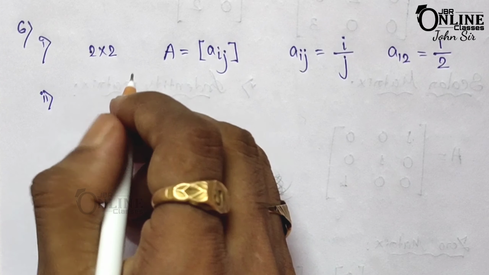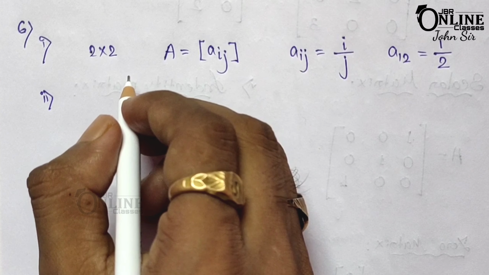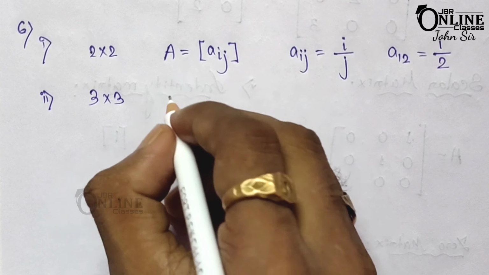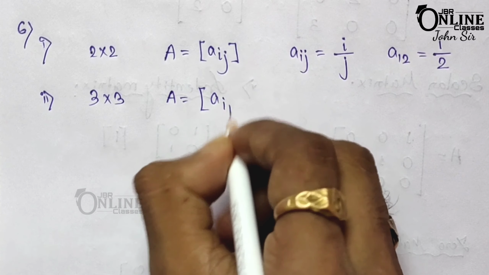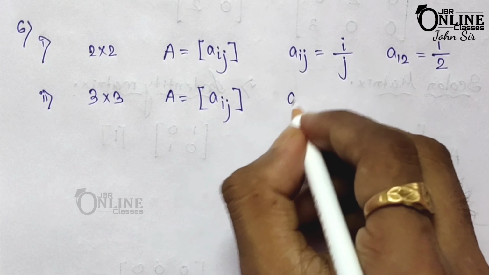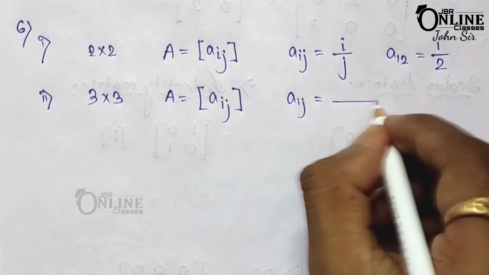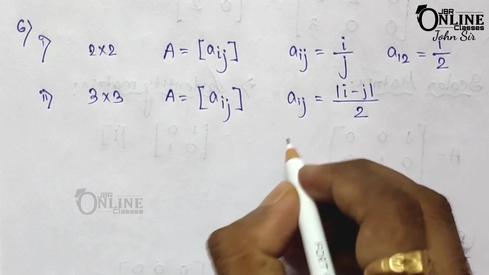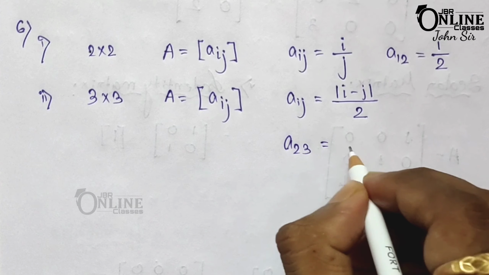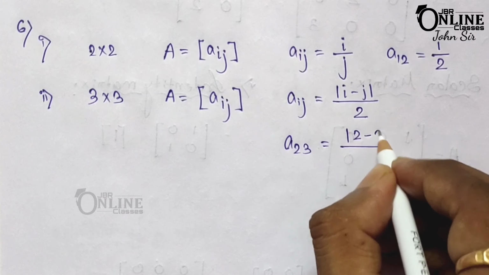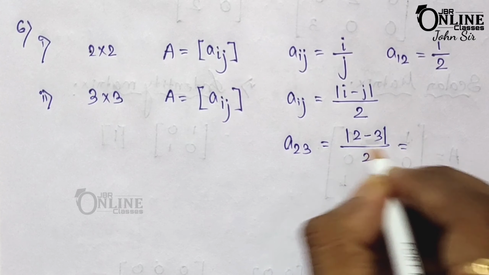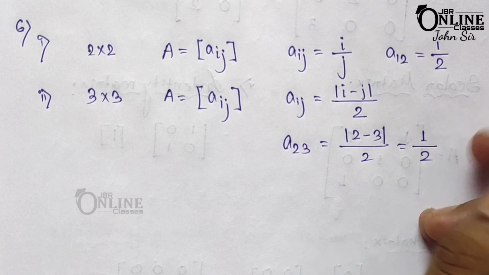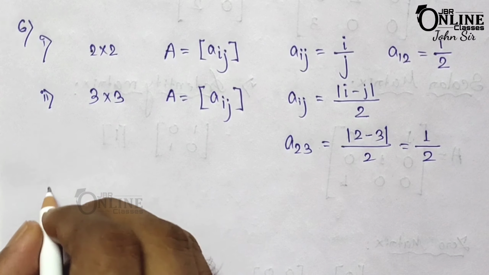Now the next one, write the element A23 of a 3 cross 3 matrix. So here 3 cross 3 matrix, again A equal to Aij, and here the relation is Aij equal to mod of i minus j divided by 2, and you have to find out A23, that means here i equal to 2 and j equal to 3. So within mod it's minus 1, in mod then definitely it's positive 1, so again half is your answer.